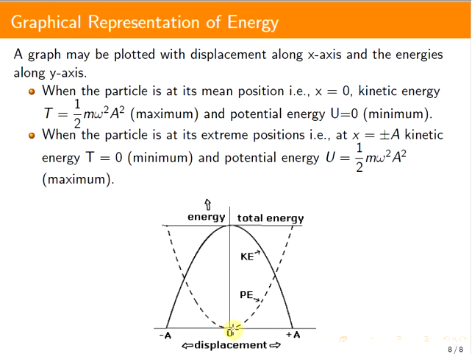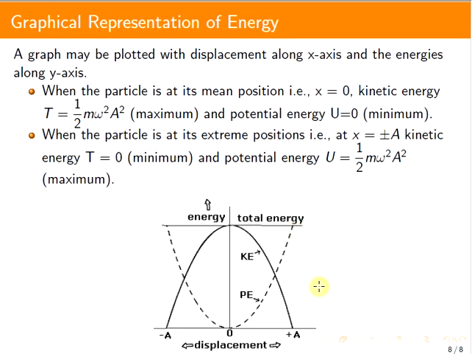When the particle is at the extreme positions, that is x equals plus a or minus a, the kinetic energy is 0, whereas the potential energy becomes maximum, which is half m omega square a square.